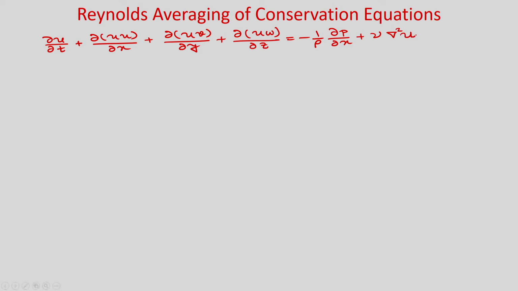Okay. So, now you invoke u = ū + u', v = v̄ + v', w = w̄ + w', p = p̄ + p'.